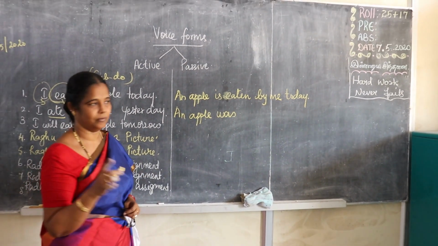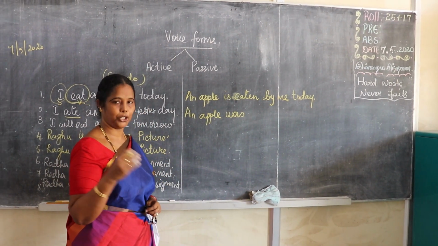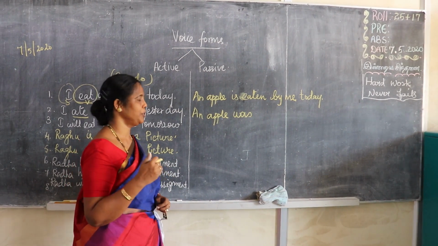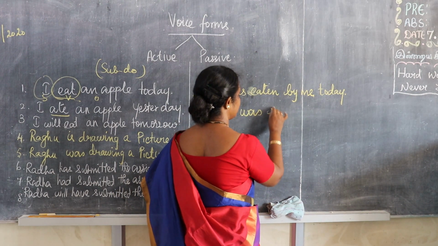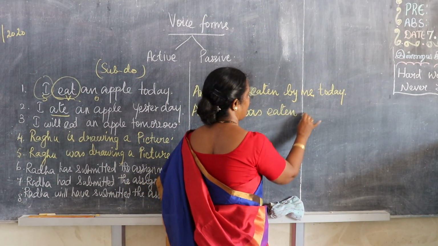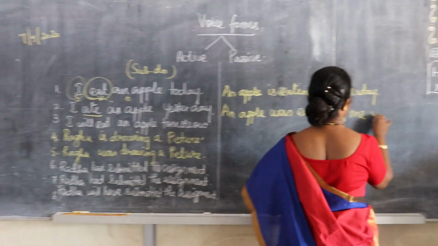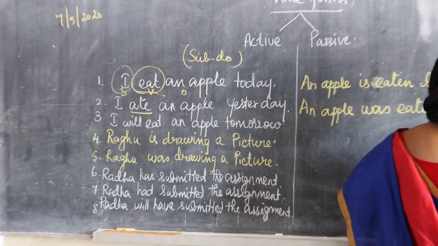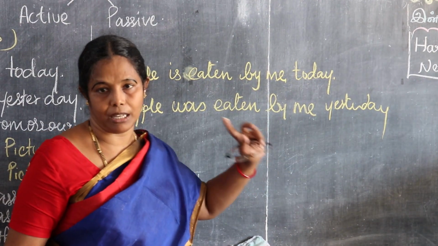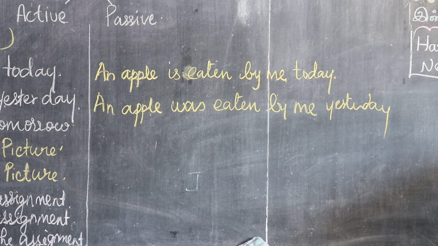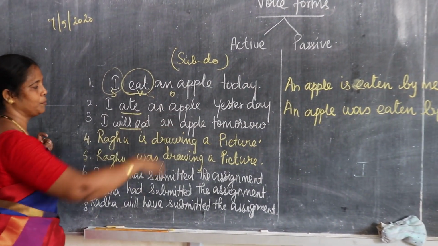Plus third column. Eat, ate, eaten. For each and every word you should say like this, then you can't forget anything. An apple was eaten by me. What is the other word remaining? Yesterday. Or you can write, an apple was eaten yesterday by me. That is also right. The next one, I will eat an apple tomorrow.